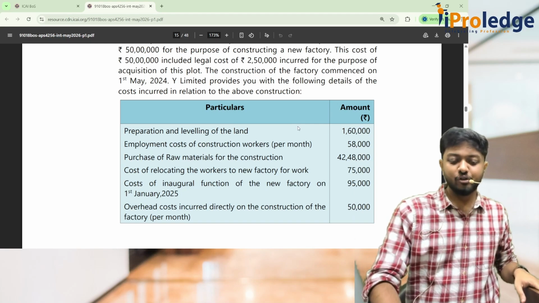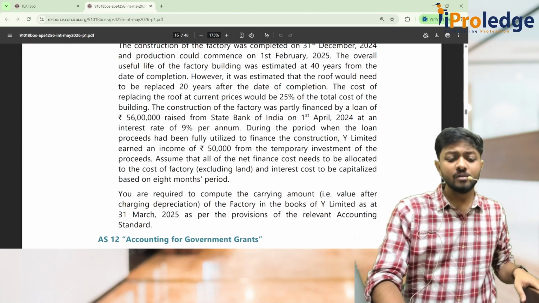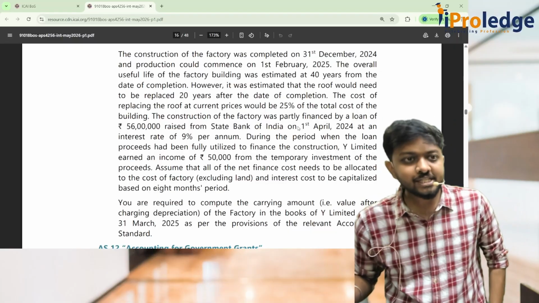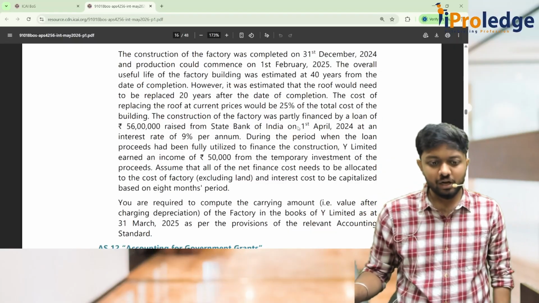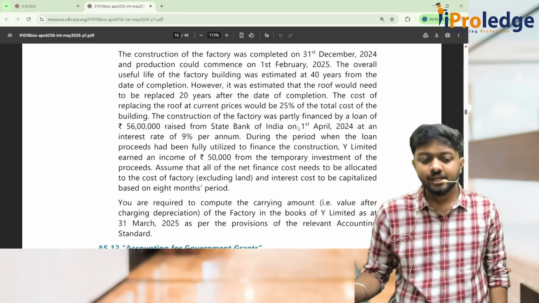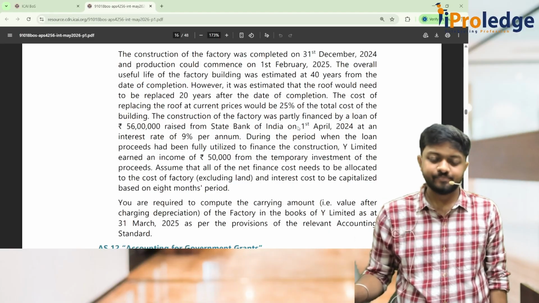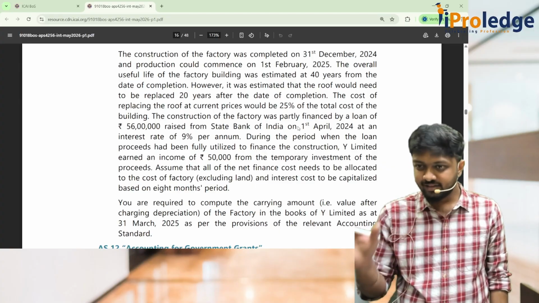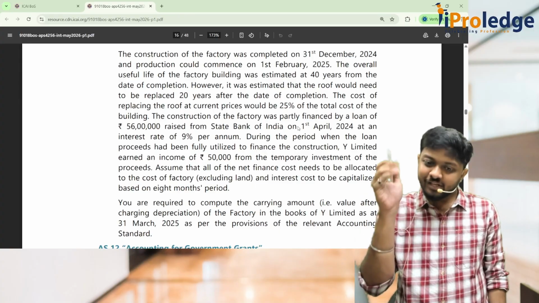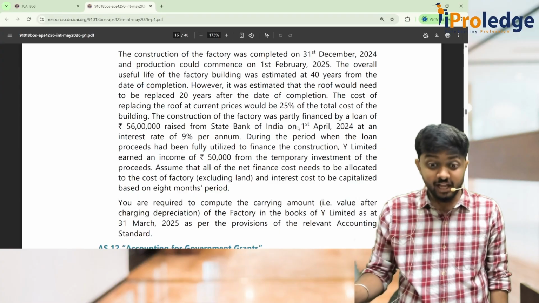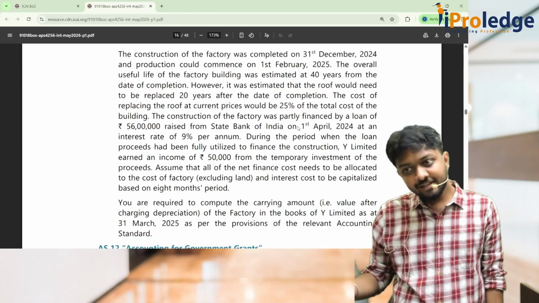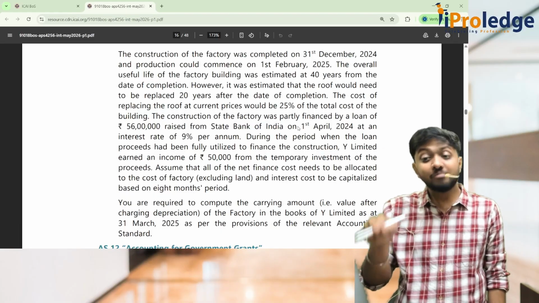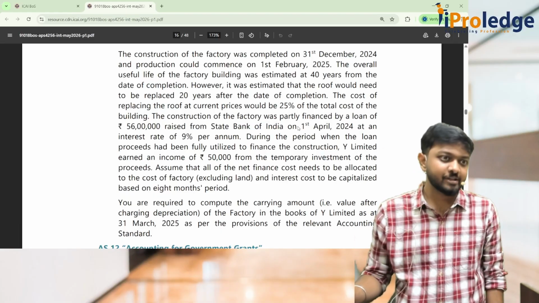Let's read the further part of the question. The construction of the factory was completed on 31st December 2024 and the production could commence on 1st February. Okay. Now my small question, okay, simply AS10 alva. 31st December ge construction complete agide. 1st February in the work start agide. Should the depreciation start from 31st December or 1st February?